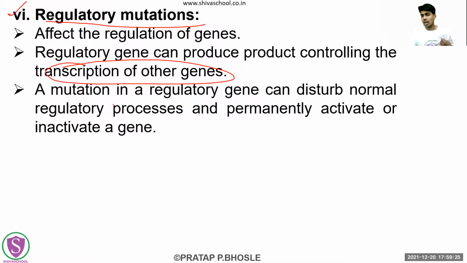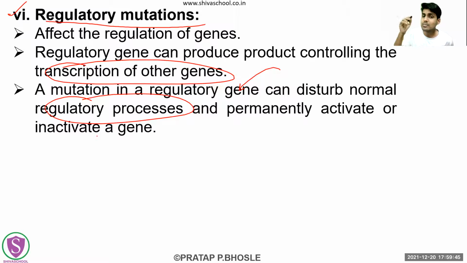Regulatory, that means this regulation is controlling the transcription ultimately, right? So if there are certain mutations in these, ultimately the transcription of the genes will also get affected, right? So a mutation in this regulatory gene is ultimately going to disturb what? The normal regulatory process, normal transcription.